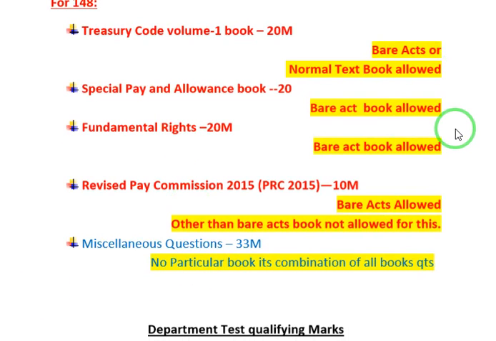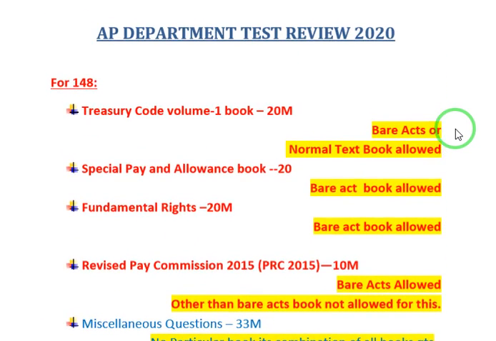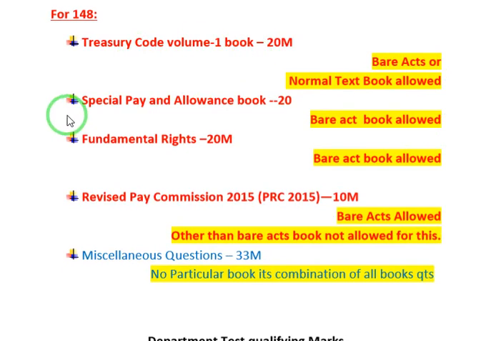So these are the books they have allowed in 148. For paper code 148, they allowed Treasury Code volume 1, special pay and allowance, fundamental rights, and revised pay commission. So these are the books they allowed. Okay, if Bare Act is not written, see and see here.